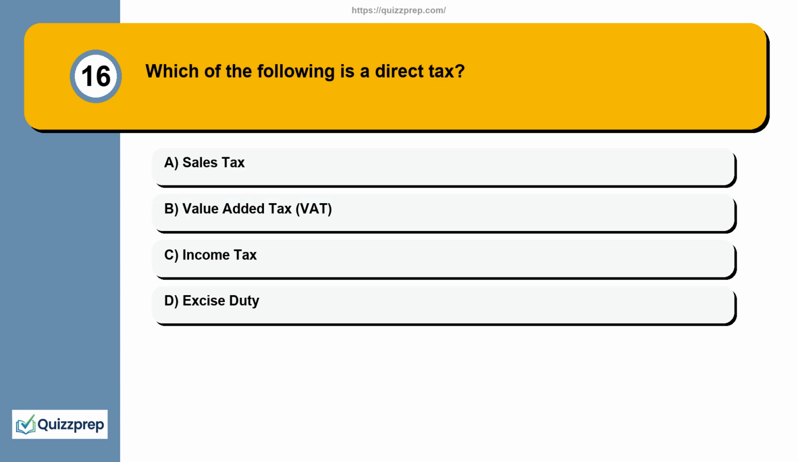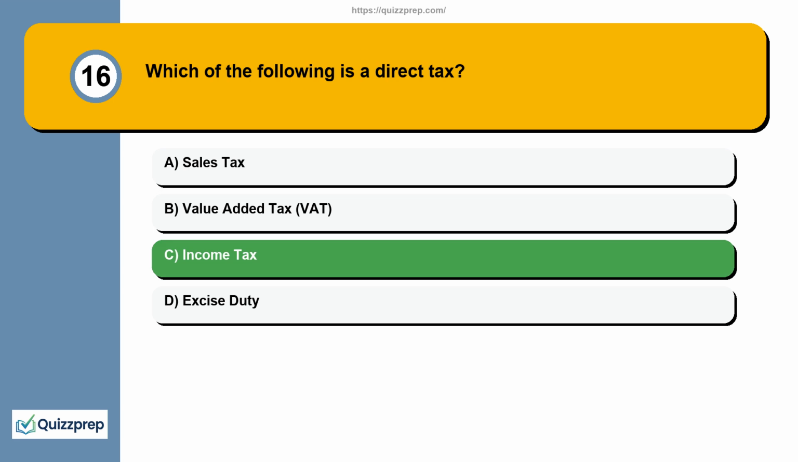Question 16. Which of the following is a direct tax? Here are your options. Option A. Sales tax. Option B. Value-added tax, VAT. Option C. Income tax. Option D. Excise duty. The correct answer is option C.